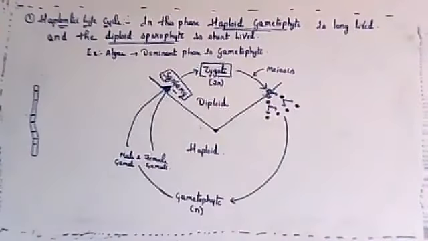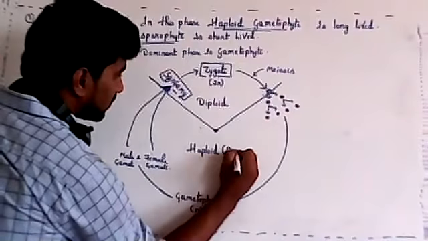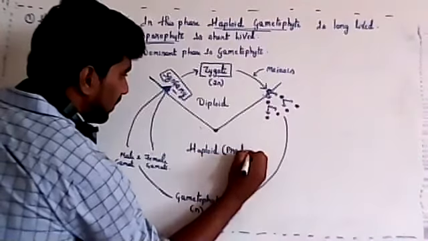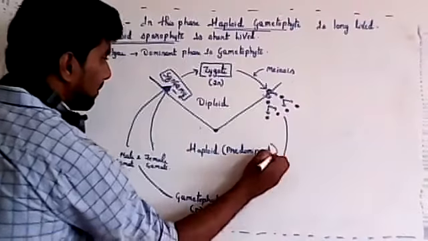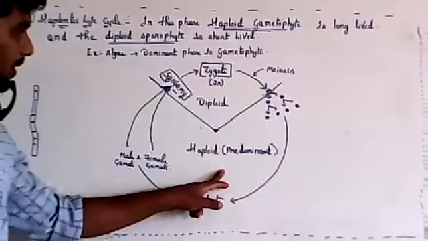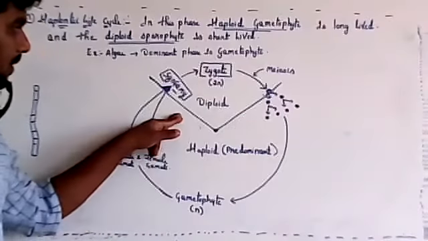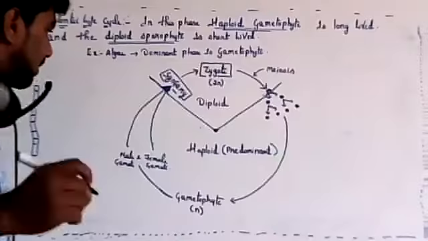The predominant stage is haploid, so most of the period is occupied by the haploid only. Diploid is formed only after the male and female gametes fuse.